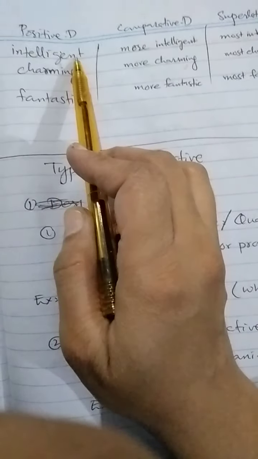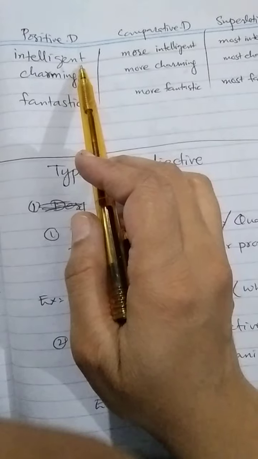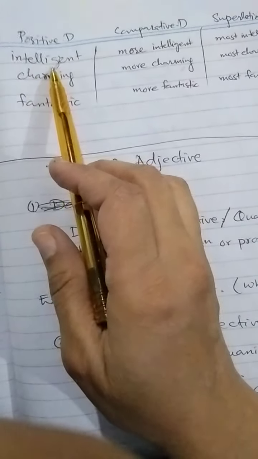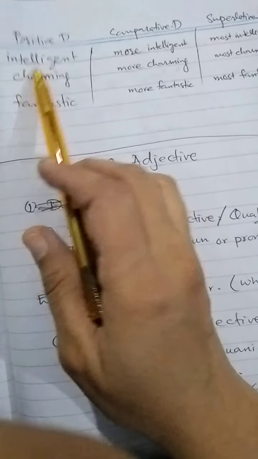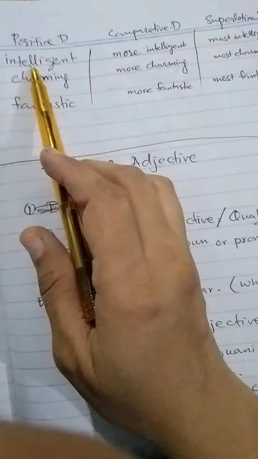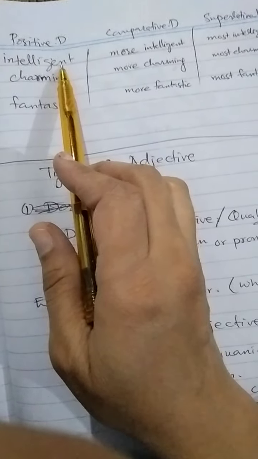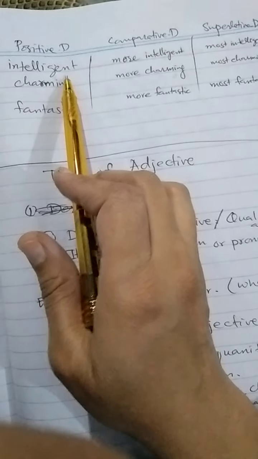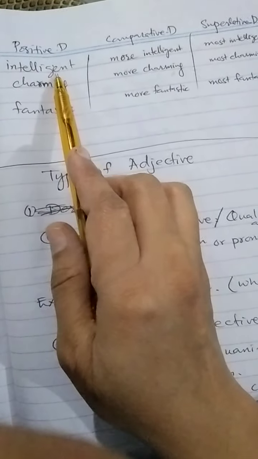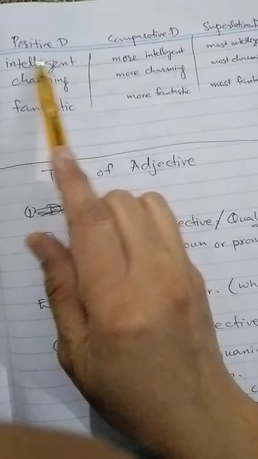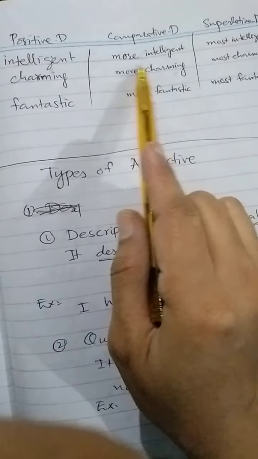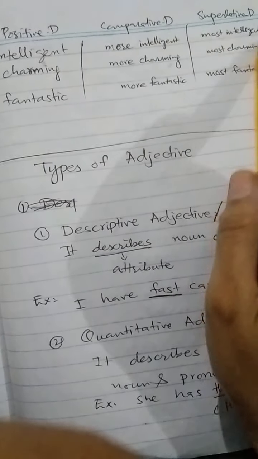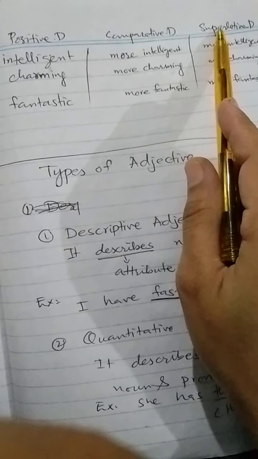For example, the positive degree example according to rule number third is intelligent. Intelligent is an adjective and it has more than two syllables, it is based on three sounds and it is known as polysyllabic. So a very simple rule, before the word intelligent we are adding more to form comparative degree, and most before intelligent to form superlative degree.